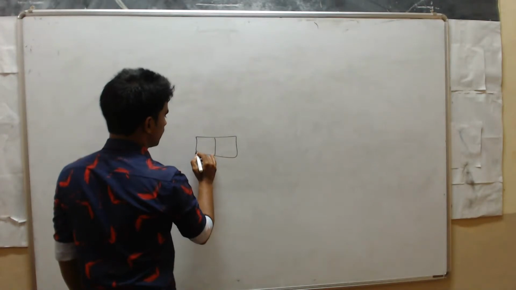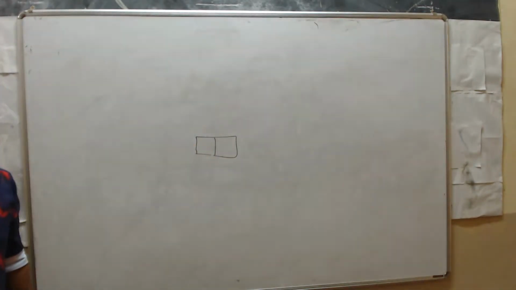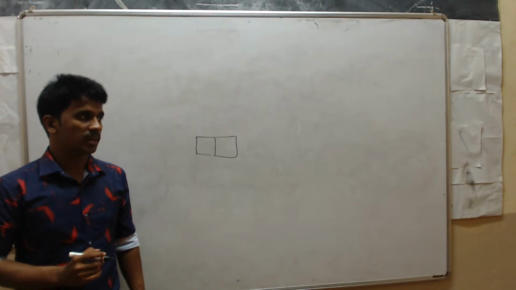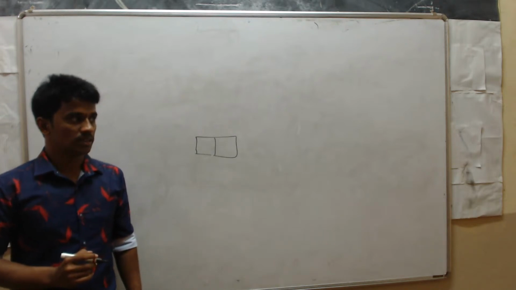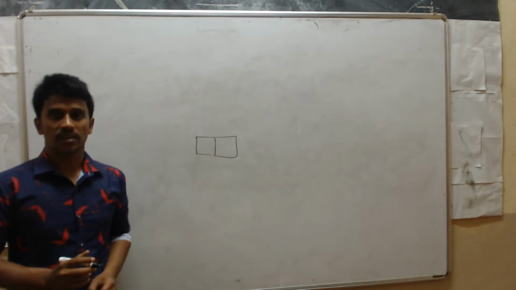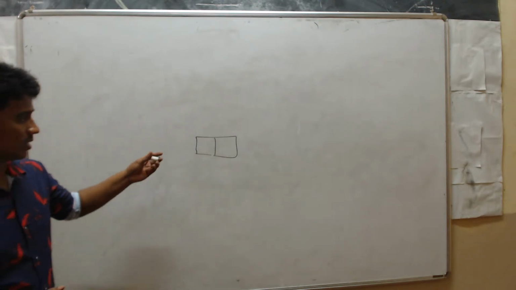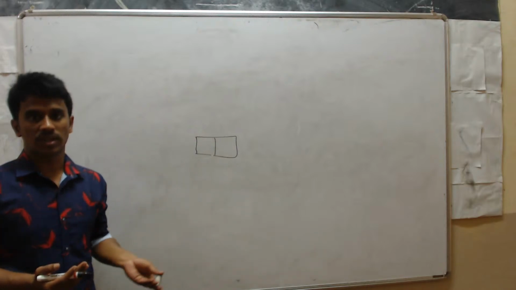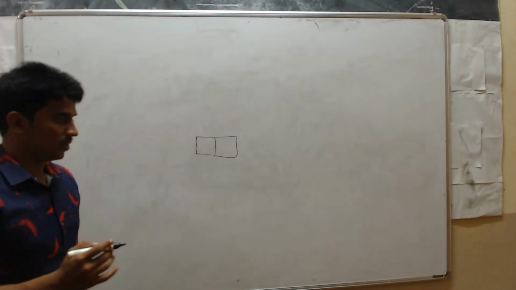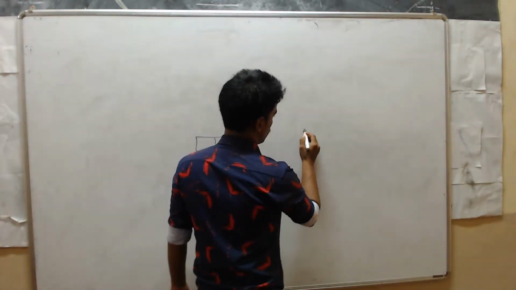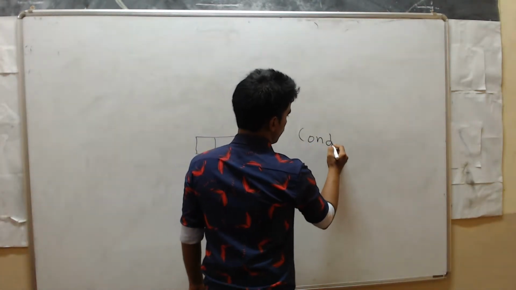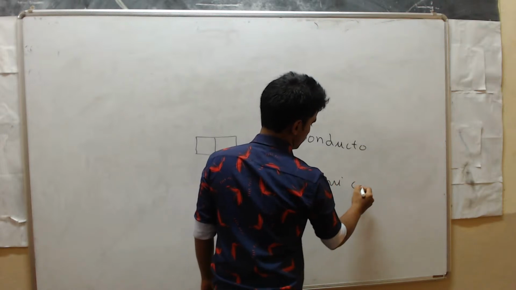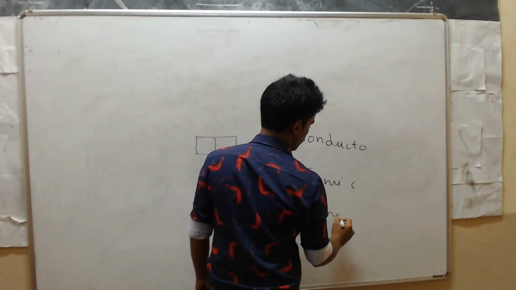That solar cell is made up of semiconductor. Semiconductor means it is not a conductor and it is not an insulator. In materials there are three types: conductor, semiconductor and insulator.